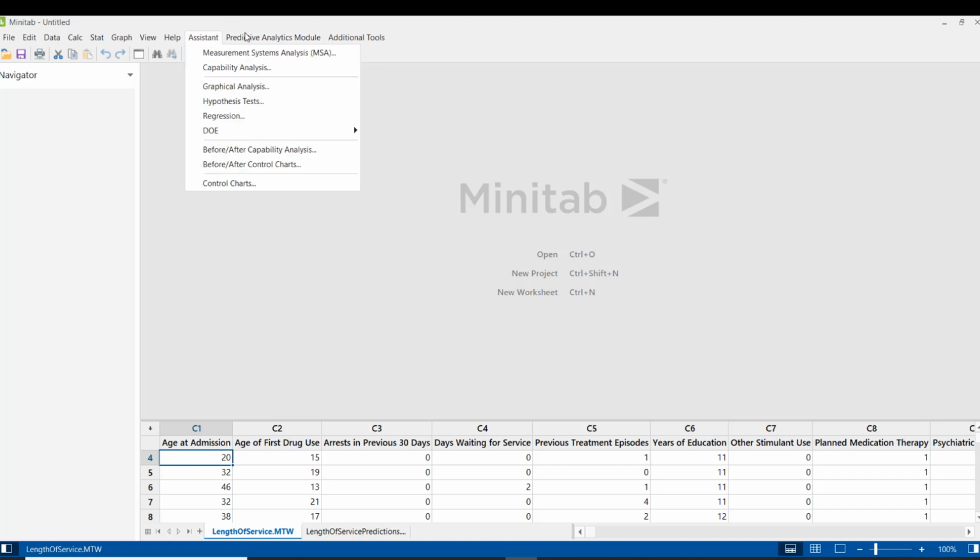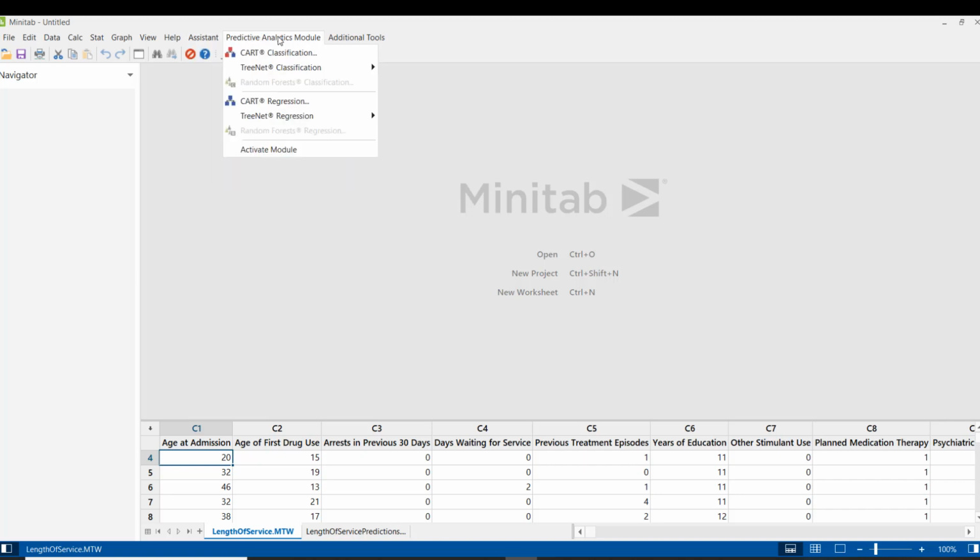This is the new predictive analytics module which you will find in your new Minitab. This is a separate module which you might need to purchase along with the Minitab statistical software. So let's go to the predictive analytics module, CART regression.